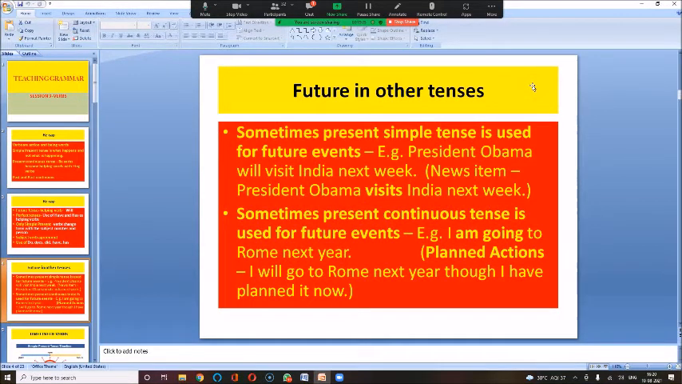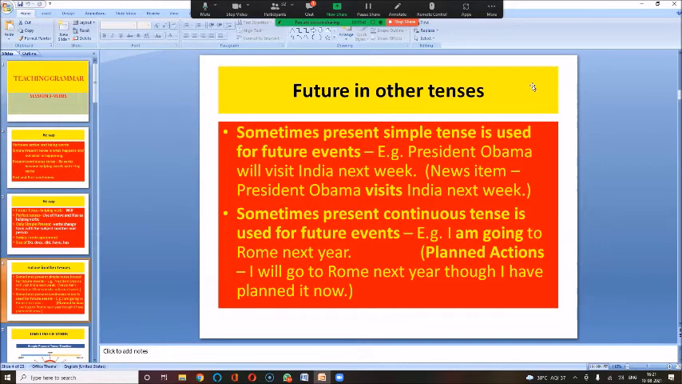Now last time we only did future means will. Now this time I'm telling you sometimes present simple tense is used for future events also. Now this is getting a little more complicated, so please pay attention. Now when is simple present tense used in future events? When I say President Obama will visit India next week, it means intention, or it's a confirmed news. But in the newspaper, you will find President Obama visits India next week, not will visit.